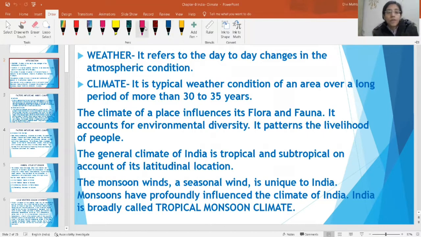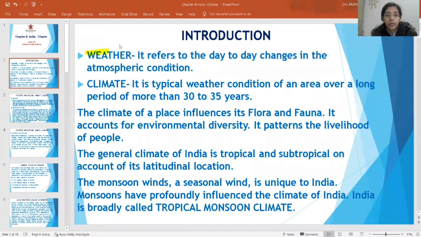See, the first and foremost thing which we are talking about is weather. What is weather? Weather refers to day-to-day changes in the atmospheric conditions. Like sometimes it rains, sometimes it is sunny. That is your weather, the day-to-day changes that come up.